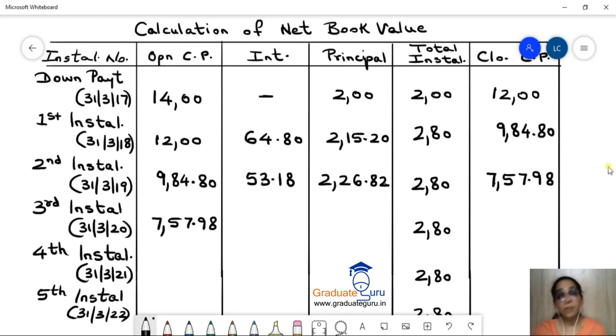757.98. अब इस पर इंटरेस्ट कैलकुलेट करेंगे. So 757.98 into 5.4%, we get 40.93. So let's record that, 40.93. Again, we will subtract that from 280. So 280 minus 40.93, we get 239.07. Okay. And we will subtract that from 757.98. We will get 518.91. This is my closing cash price.